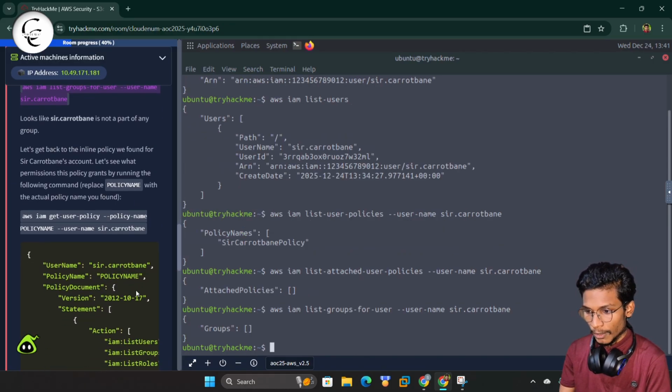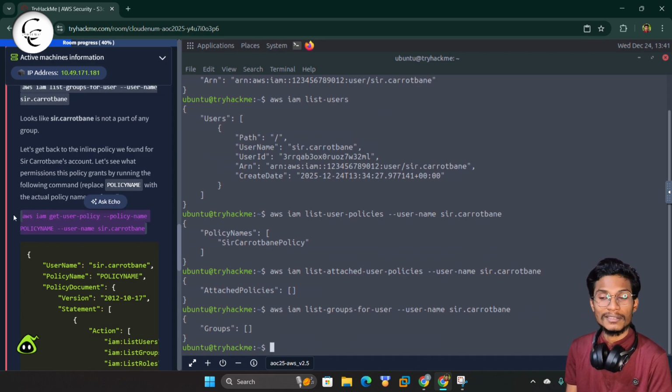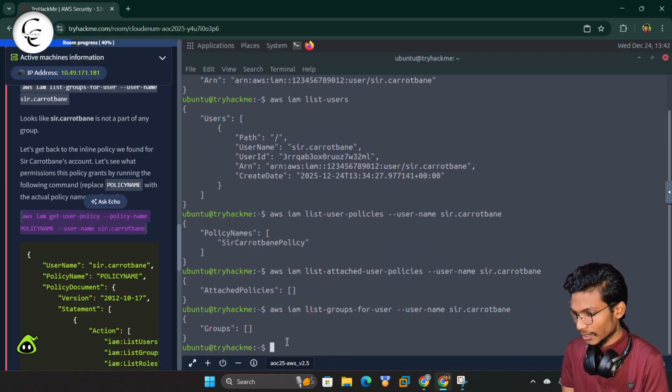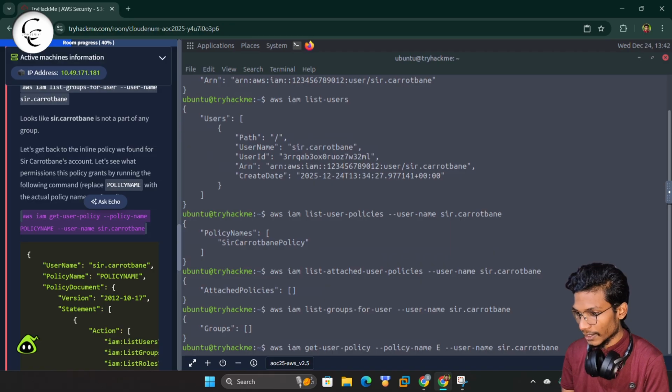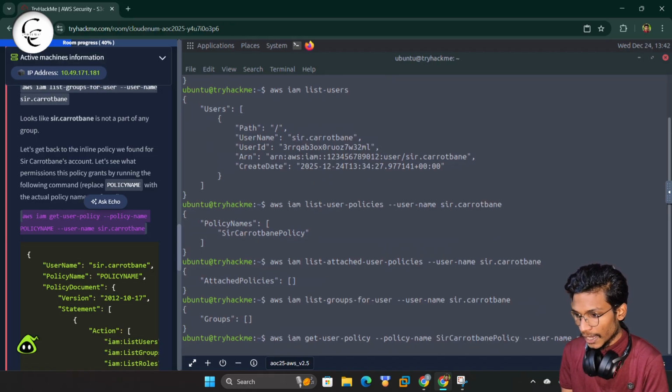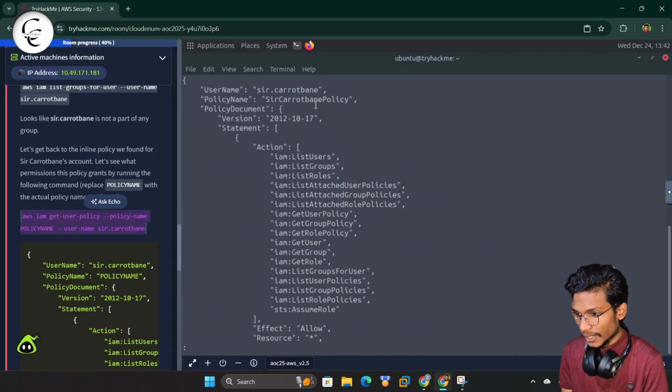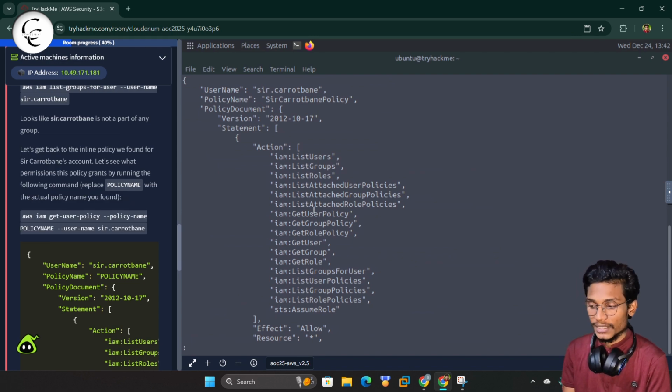Now, by using the policy name we can check what type of policy it is. Here I will simply paste the command, and at the policy name I will copy S3cret's policy that we found previously and paste that policy name here. Guys, we can press enter. Here you can see we have the policy details, like the username S3cret, and we have all the actions of that policy.